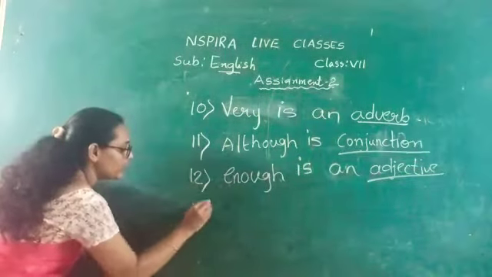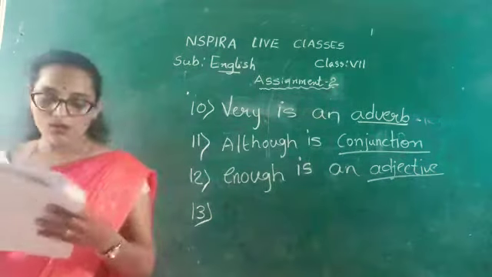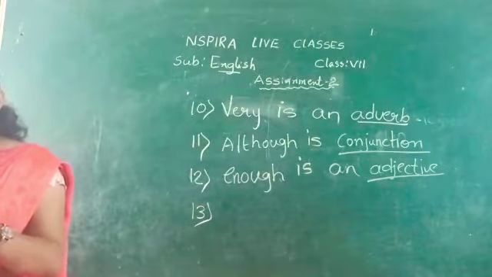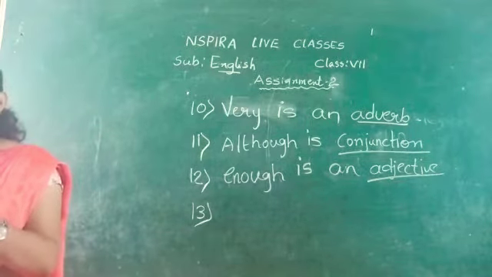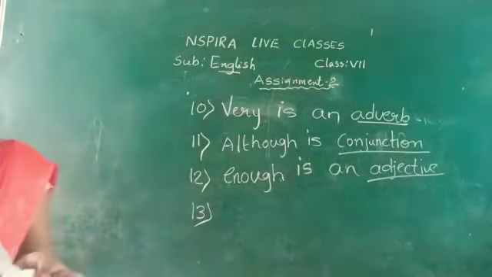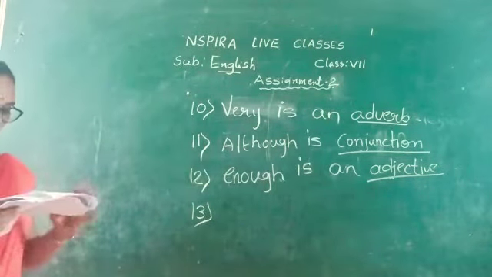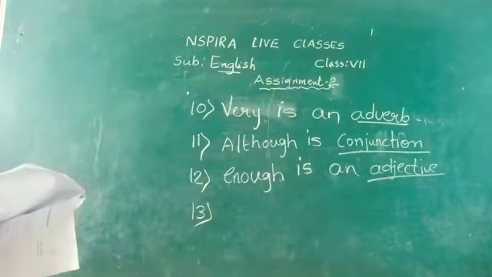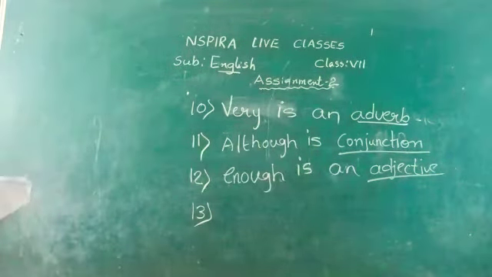Now the 13th one, last one. The policeman didn't run fast enough to catch the thief. What is the underlined word here? Fast. Adjective, adverb or verb?